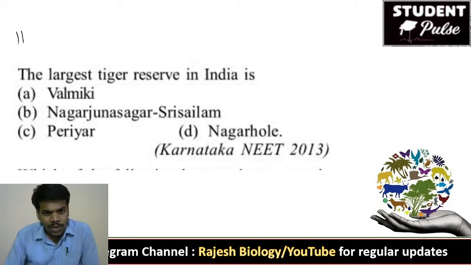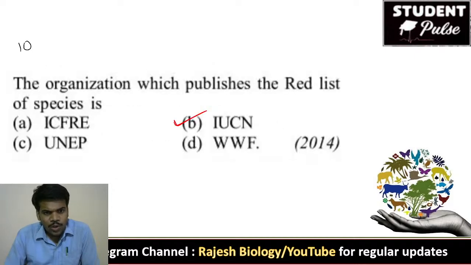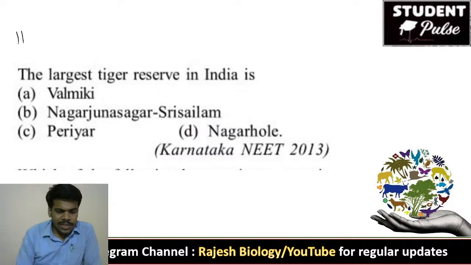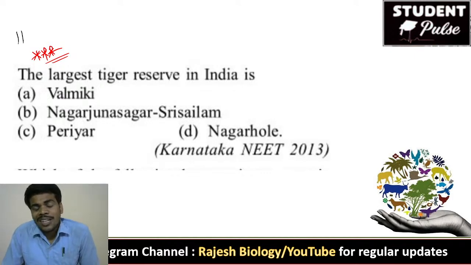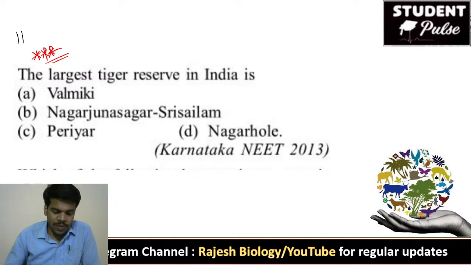Tenth question: IUCN publishes the Red Data Book or Red List of Endangered Species. Come to the 11th question. This question is very important. Next, the largest tiger reserve in India. It is also a very important question for all government examinations, not only for NEET, but also for SSC, TET, DSC, IPS, IAS. Yes, very good, Sarana Basappa. It is Nagarjuna Sagar Sri Sailam.